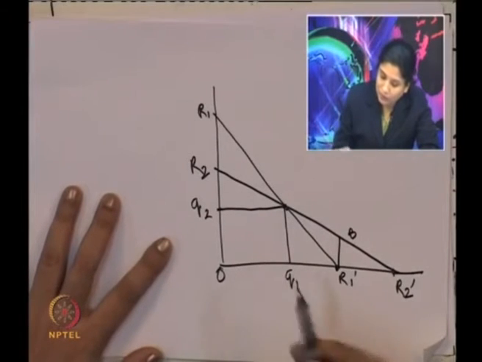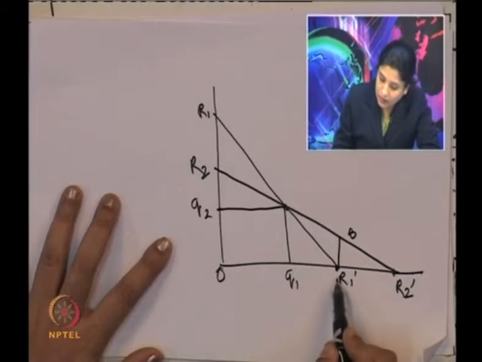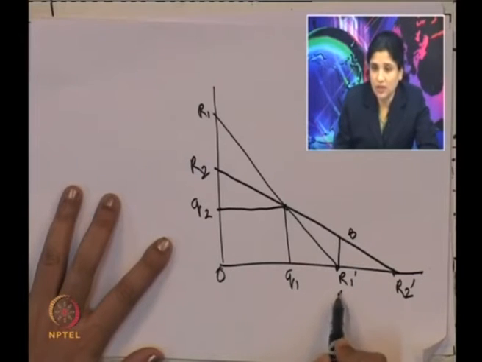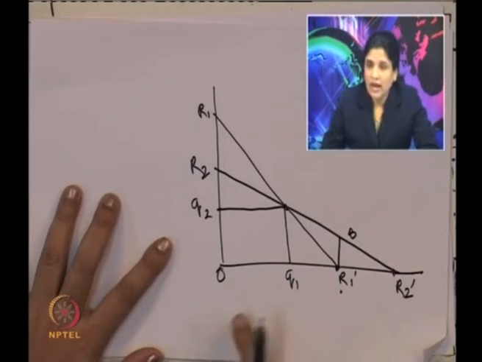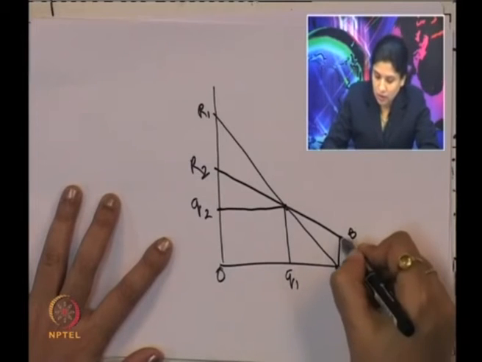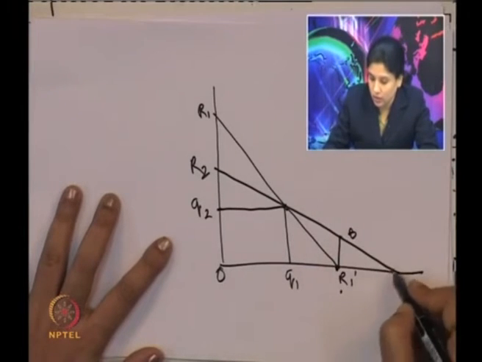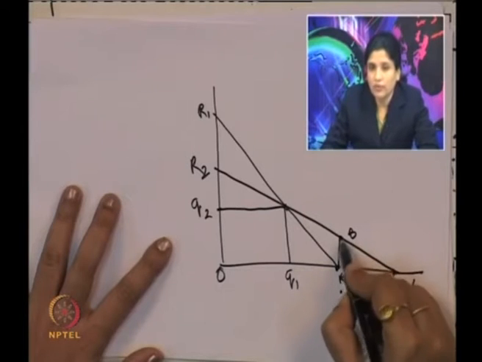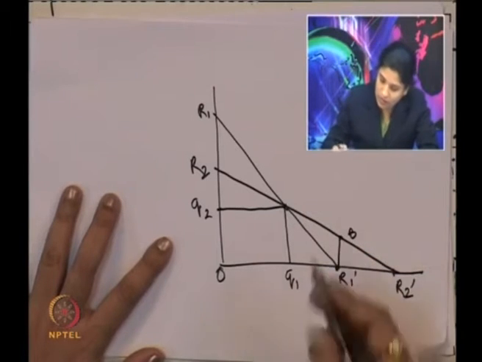So, if initially A produces this much, now in reaction to this B will take a point corresponding to this in the reaction function of B, that is R2 dash.